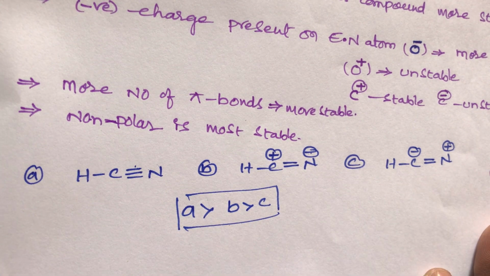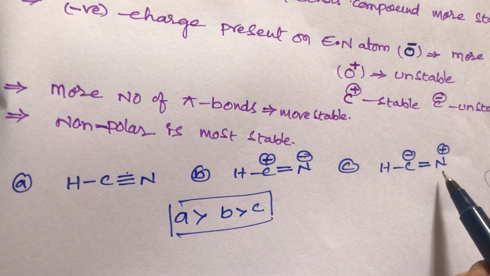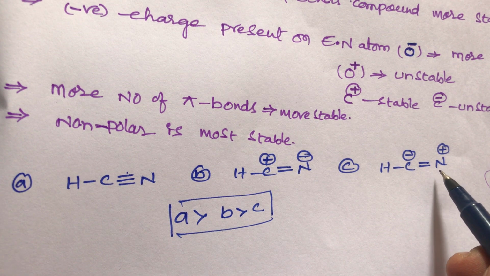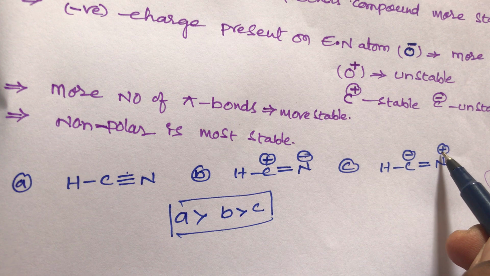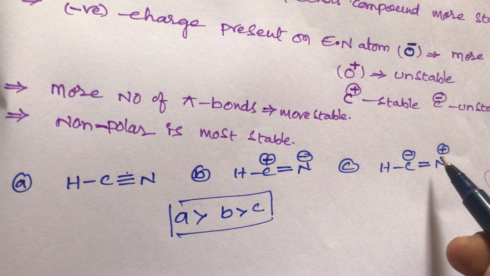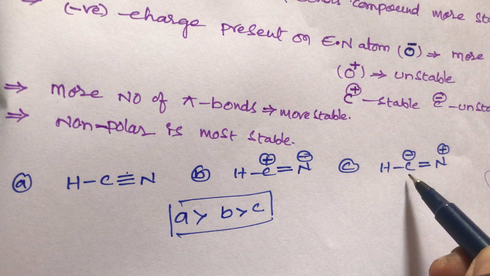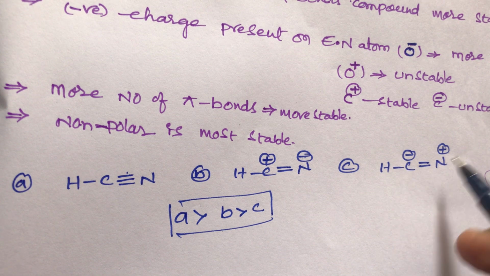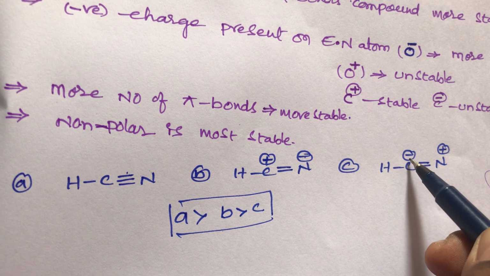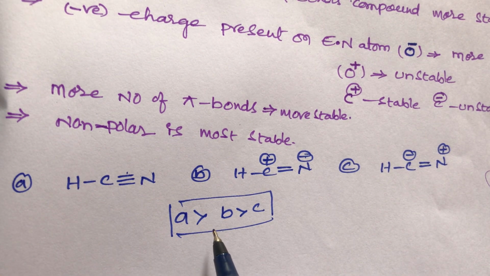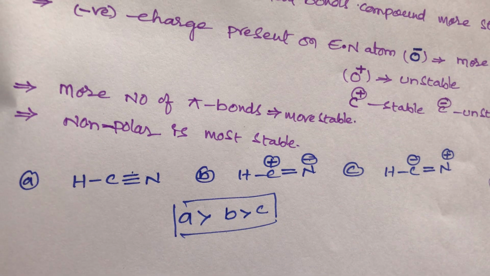And what about compound C, student? This nitrogen is generally a more electronegative atom, and here it contains a positive charge. An electronegative atom containing a positive charge is always unstable. And this carbon, which is generally stable with a positive charge, here contains a negative charge, which is also a reason. So A is more stable than B, and B is more stable than C. This is the simple trick, student.